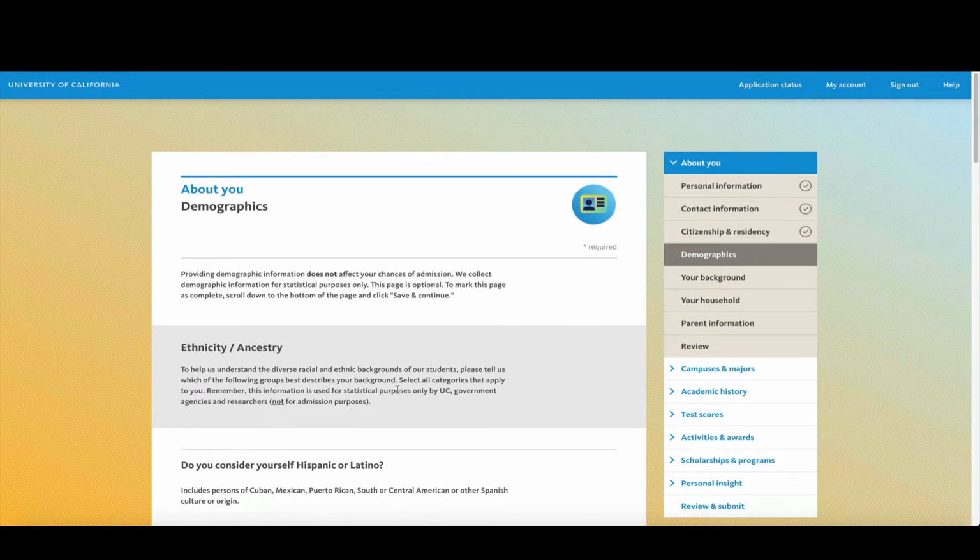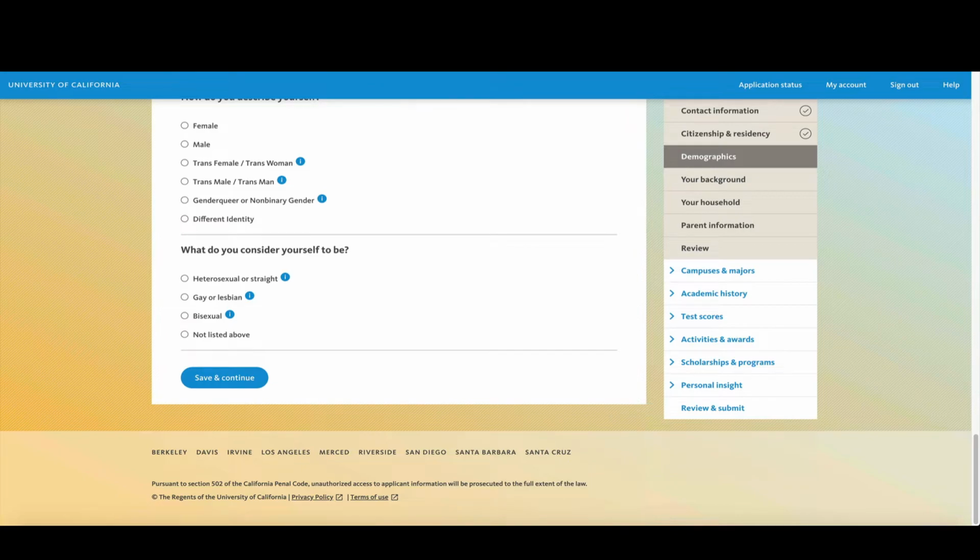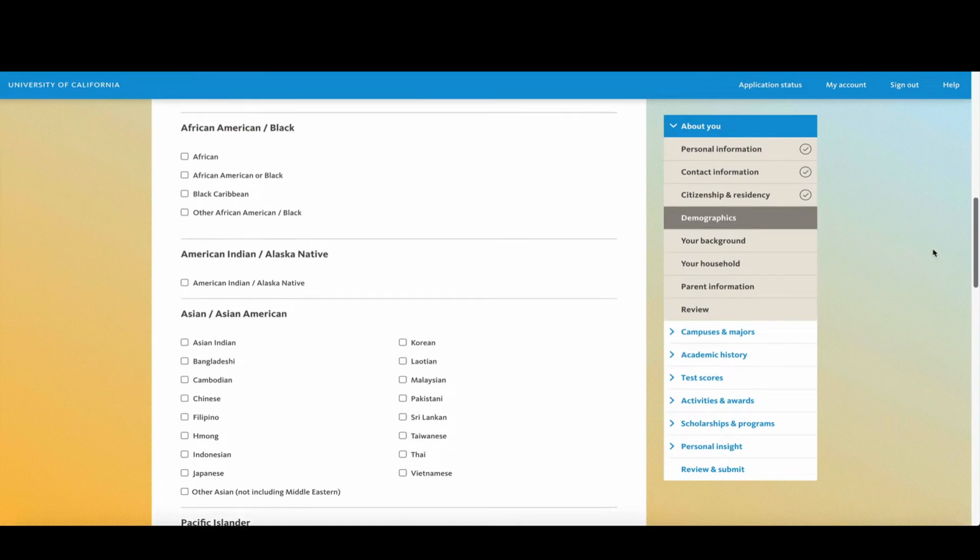Demographic information. In this section, you have the option to answer questions that will give the UC information about your ethnicity and background. You don't have to. None of the questions on this page are actually required. So if you want to, you can just scroll down to the bottom and click on save and continue, and move on to the next section. If you're okay answering these questions, then you can start from the top.